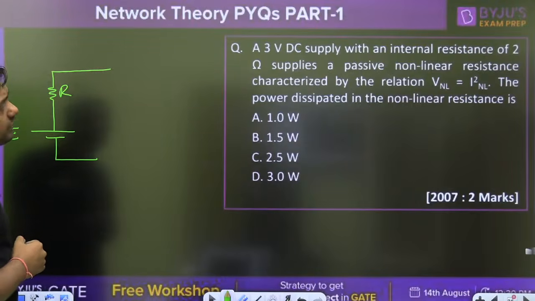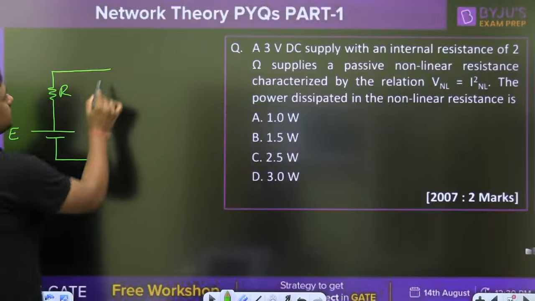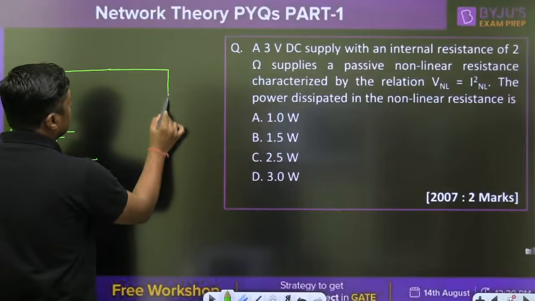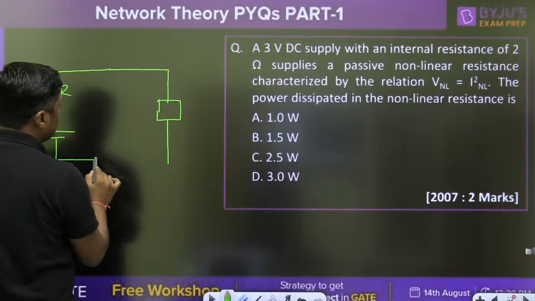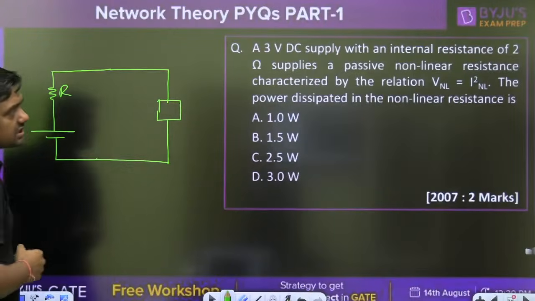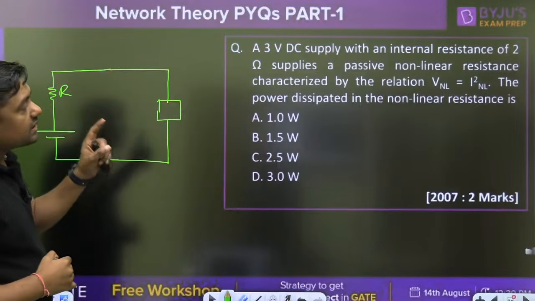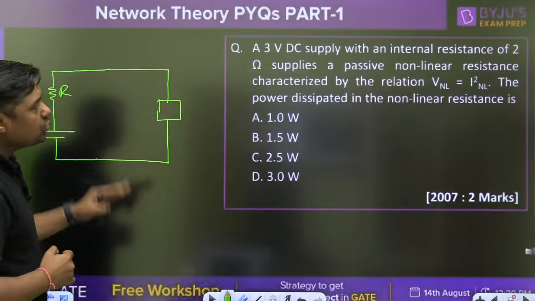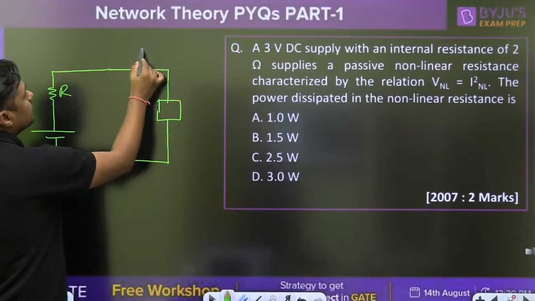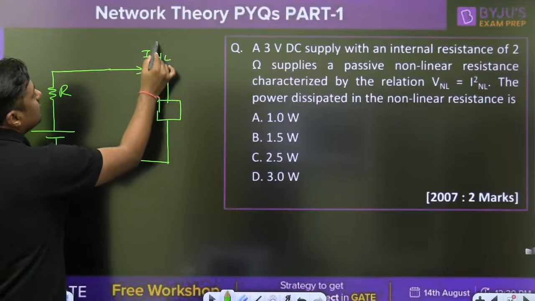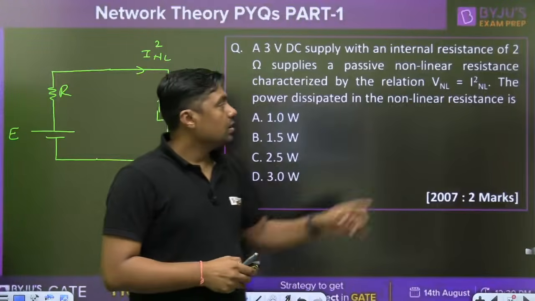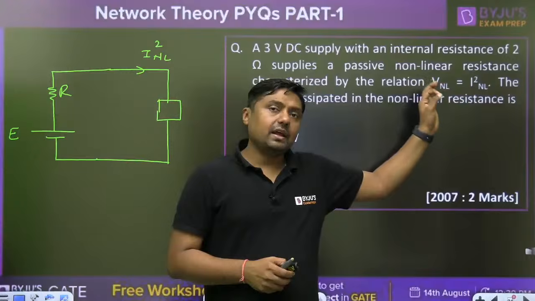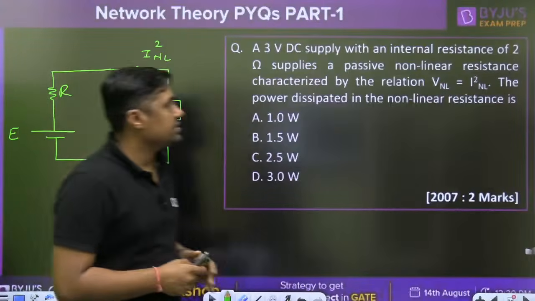A passive non-linear resistor, any resistance, characterized by the relation VNL equals INL square. That is the relation.